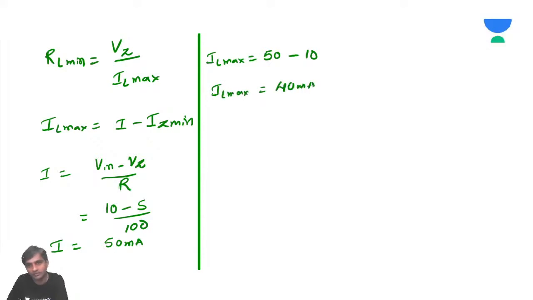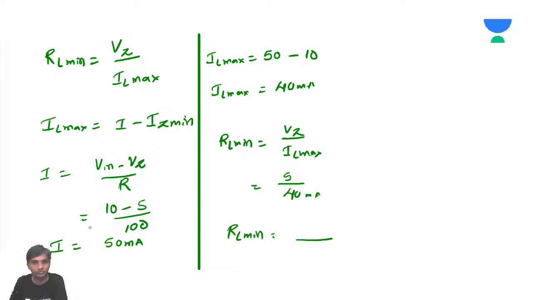Once you get 40 milliamps, what is RL minimum? RL minimum is going to be VZ by IL maximum. Time and again I am repeating. VZ is 5, IL maximum is 40 milliamps. So RL minimum, just calculate and let me know.